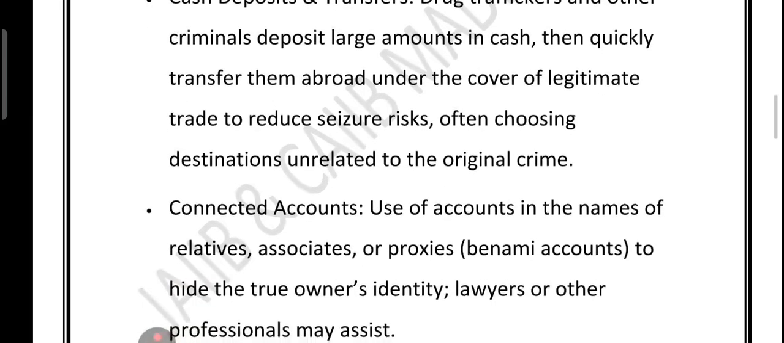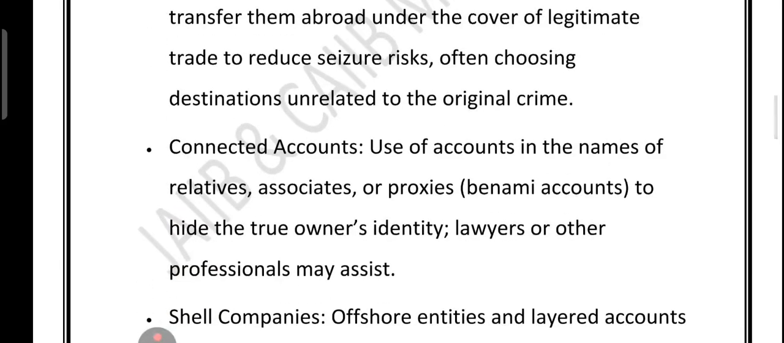Then we have the connected account. Here, accounts are opened in the name of a relative, a friend, or a fake owner. They are also called Benami accounts. Right? Sometimes a lawyer or professional helps set these up so that the real owner stays hidden.